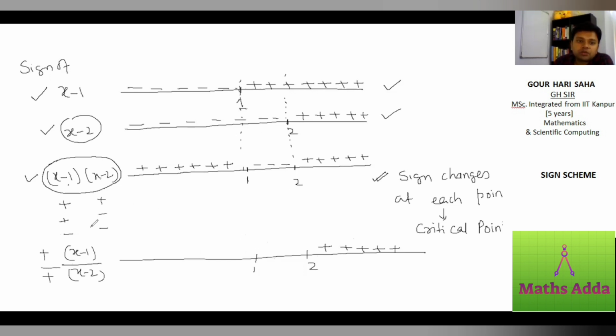Then between 1 and 2, x minus 1 is positive, but x minus 2 is negative. So positive by negative is negative. On the left side of 1, in this region, both are negative. Negative by negative is positive. So what do we observe here? We see these two signs are same, plus minus plus, plus minus plus. So this means another observation.